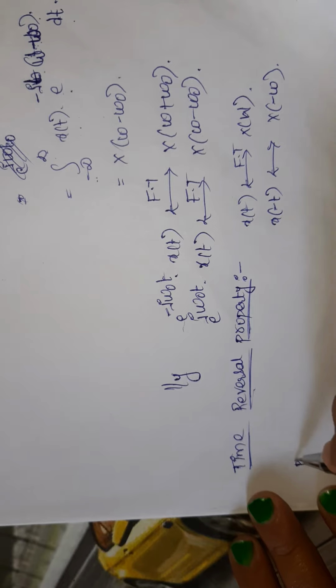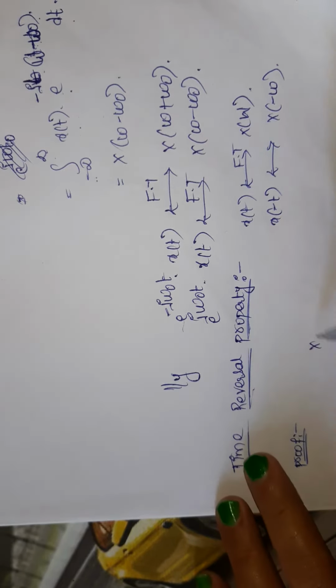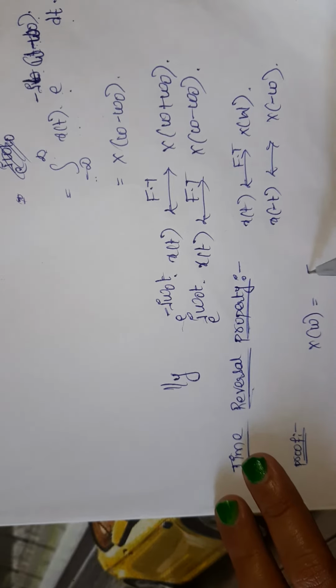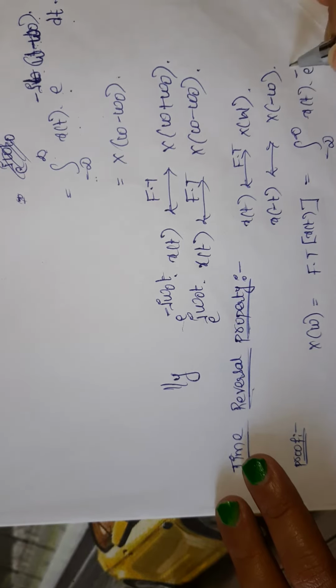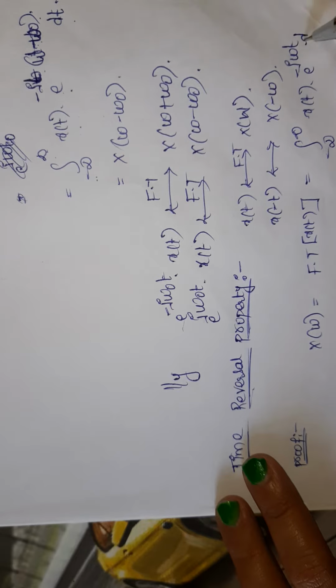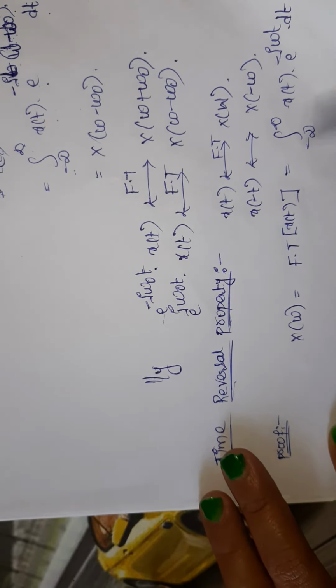So now I am going to take the proof. What is the formula? The general formula: x of omega is equal to the Fourier transform of x of t, which is integral from minus infinity to infinity of x of t into e power minus j omega t dt. So instead of x of t, we have to write x of minus t in this formula.